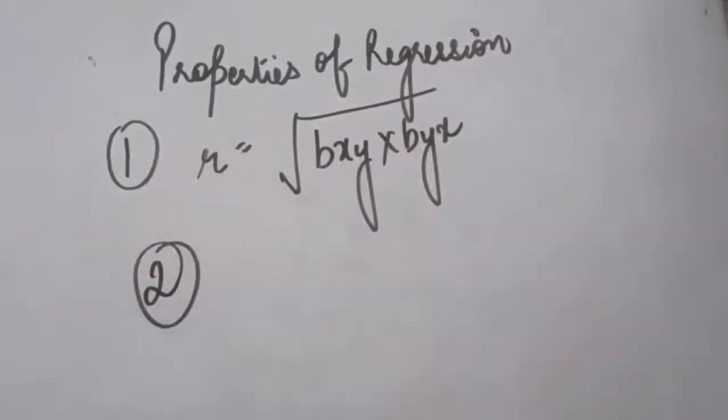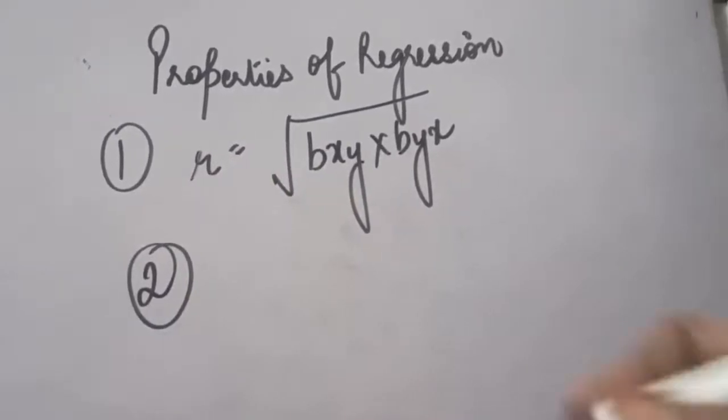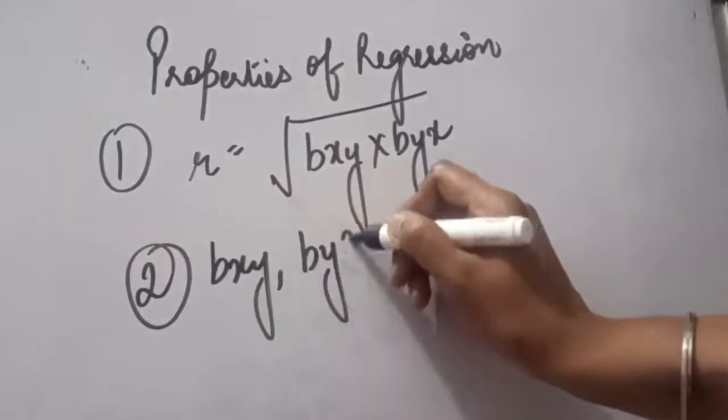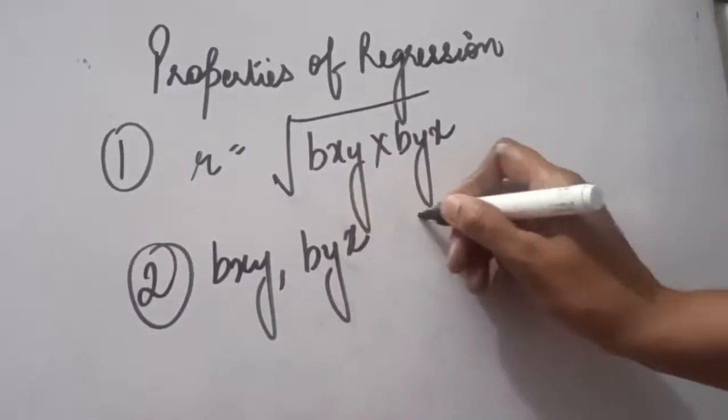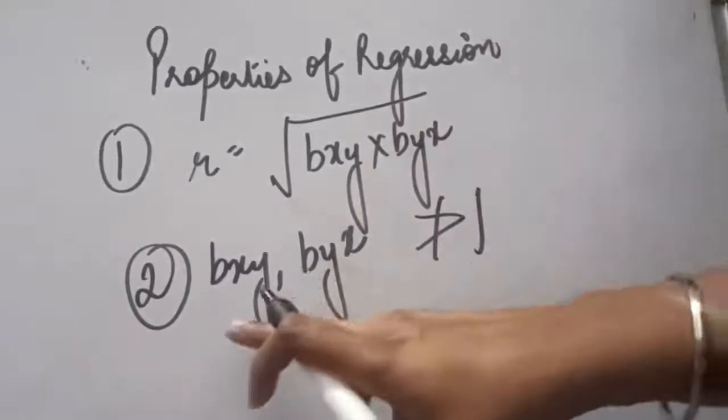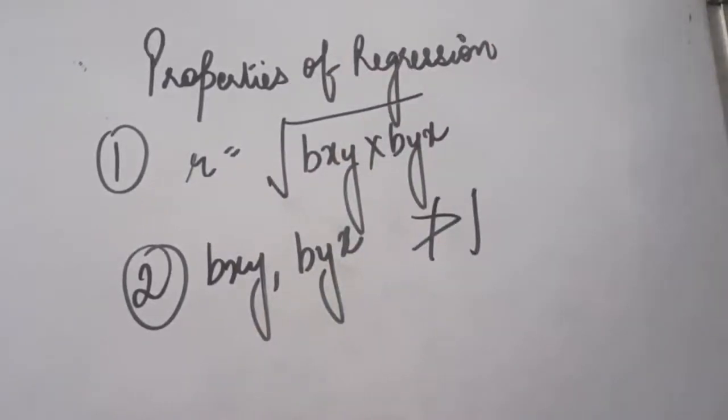Second very important property is that both the regression coefficients, that is bxy and byx, cannot be greater than unity together. Either of the two can be greater than unity, but both of them together cannot be more than 1.